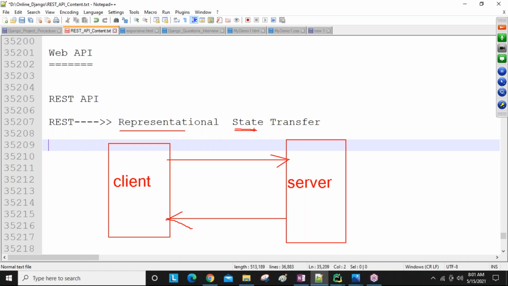Clear this one? Why is the name representational state transfer? In the REST API, at the time of sending the request, we represent what kind of response we want. And what you want to do on the server side is decided using the state. And transfer means exchanging the information from one application to another application. That's why we call it representational state transfer.